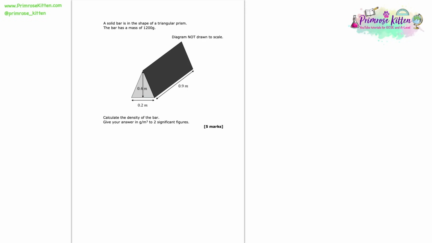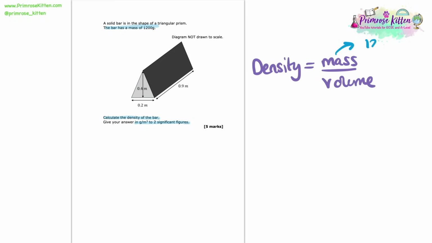A solid bar is in the shape of a triangular prism. The bar has a mass of 1,200 grams. And we're asked to calculate the density of the bar to 2 significant figures. Now let's remind ourselves of the equation for density. Density is equal to mass divided by volume. Now in this particular question, we know the mass. We're told that it's 1,200 grams, and that's in the units we want because we need density in grams per meters cubed. But we don't yet know the volume.